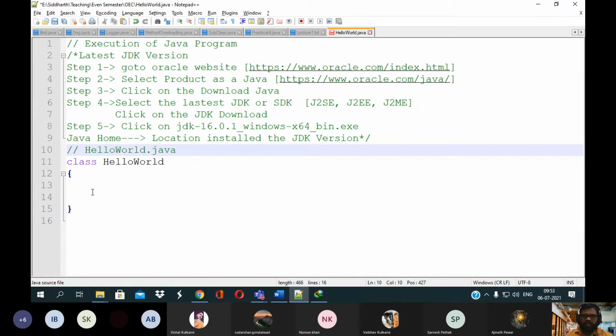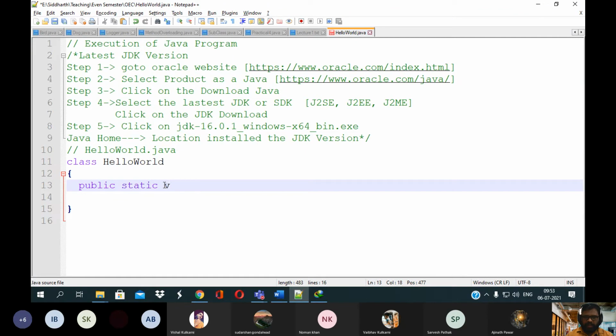Once you have written your program, you need to write the main method: public static. Who will tell me what comes after that? Public static void main. Very good.